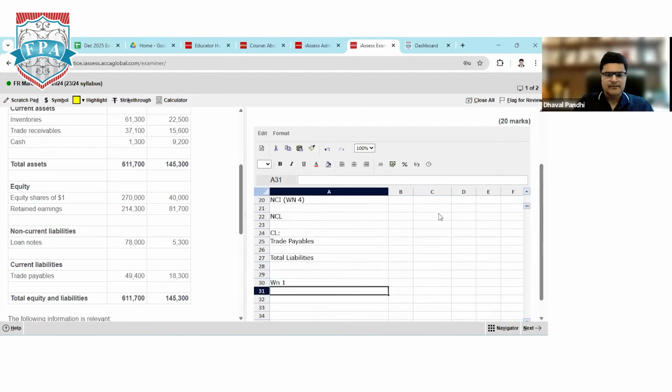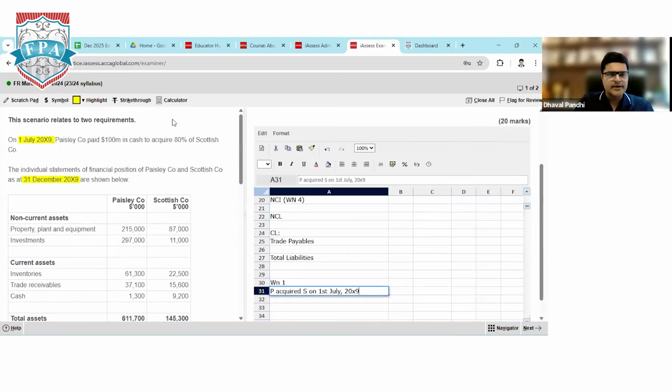Working note 1: P acquired S on 1st July 2019. What percentage did we acquire? 80%. So that's the standard working note we have to follow as working note number 1.